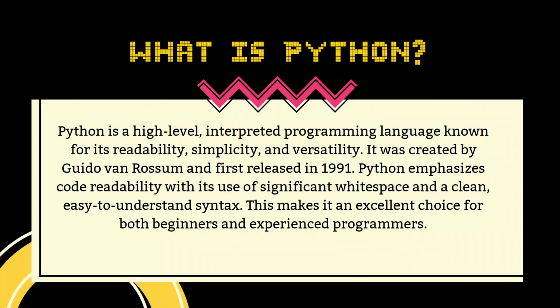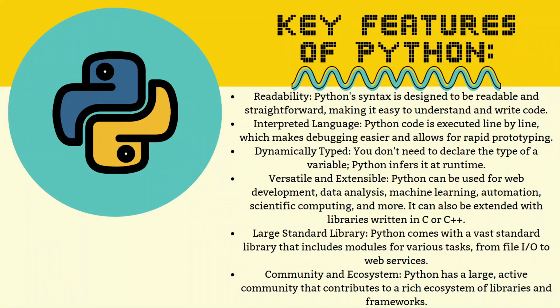What is Python? Python is a high-level interpreted programming language known for its readability. It was created by Guido van Rossum and first released in 1991. Python emphasizes code readability with its use of significant whitespace and a clean, easy to understand syntax. This makes it an excellent choice for both beginners and experienced programmers.